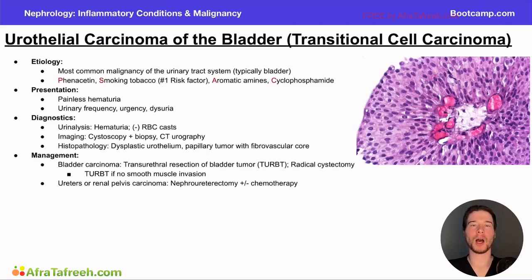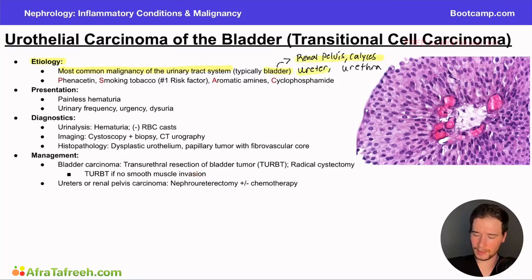This is the most common malignancy in the urinary tract system, and it most commonly is going to affect the bladder itself. However, it's important to keep in mind that it can actually affect some other structures, such as the renal pelvis, the renal calyces, the ureter, or the urethra, but typically a classic board style question is going to involve the bladder here. Now, it's important to keep in mind that I said this is a common malignancy, because in the next video, we're going to talk about squamous cell carcinoma of the bladder, which is fairly rare relative to this actual pathology.